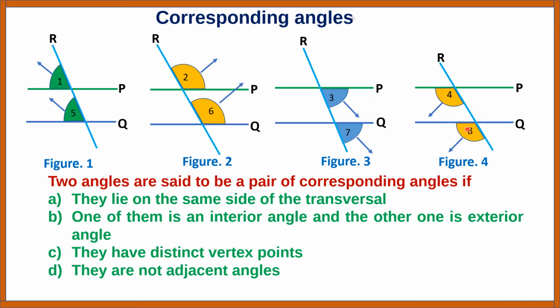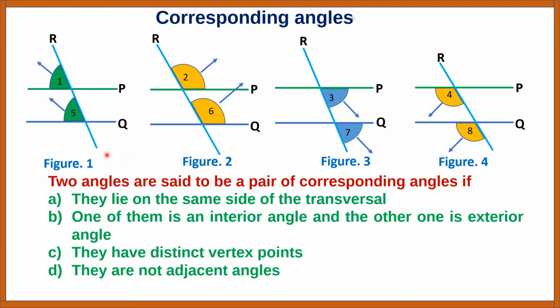Whatever we have discussed so far applies to both parallel and non-parallel lines. In case a transversal intersects two parallel lines, then the pairs of corresponding angles are congruent, meaning they are equal in measure. You can easily identify the pair of corresponding angles.